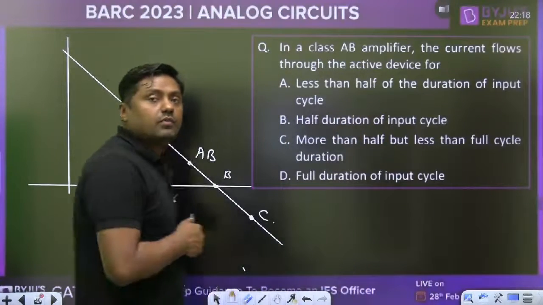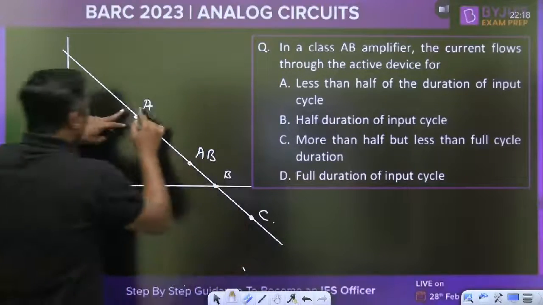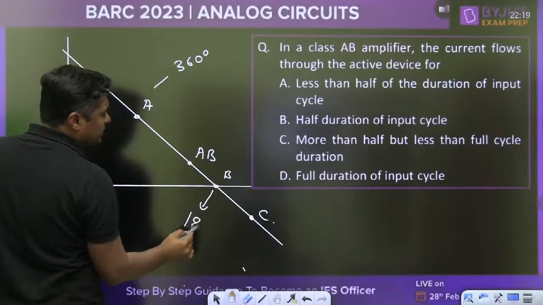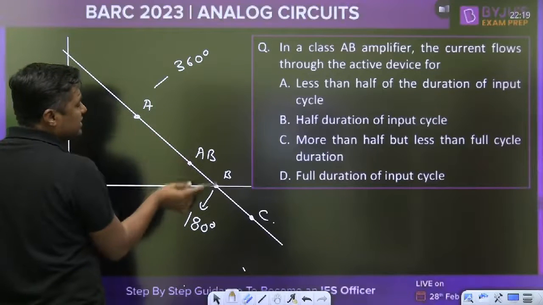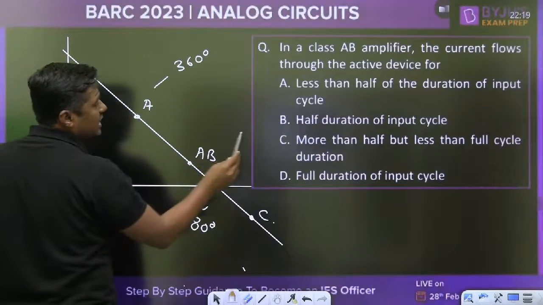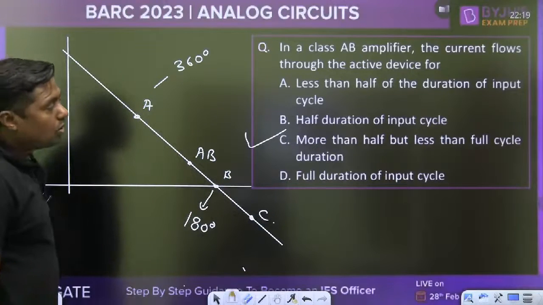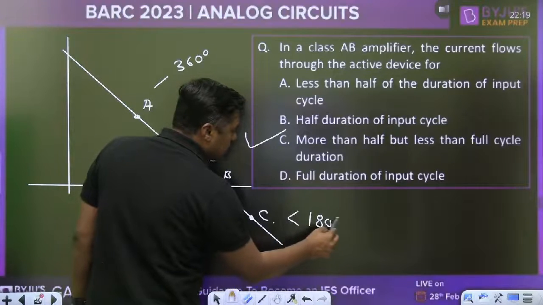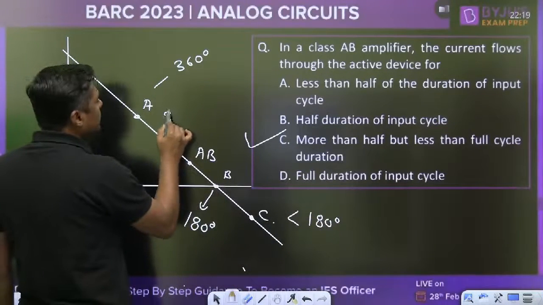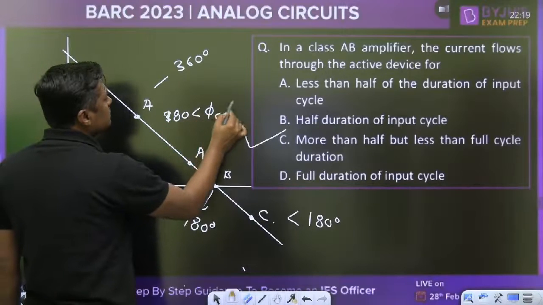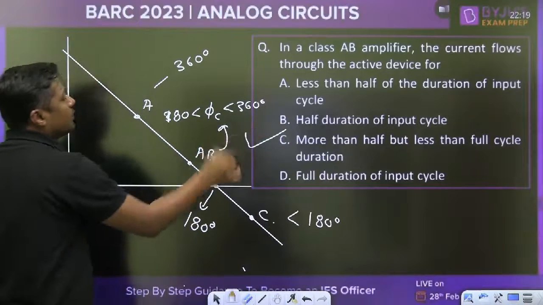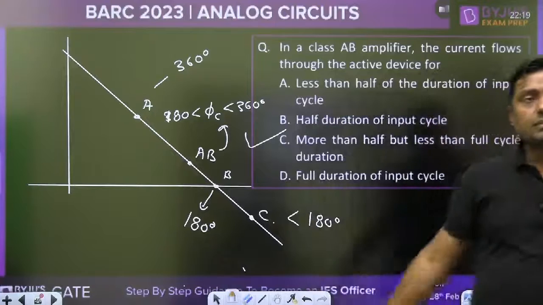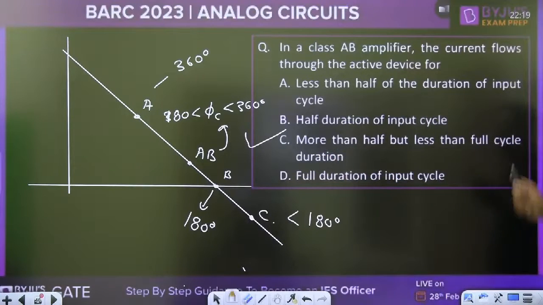Yes, Payas Kumari, Ravi Teja. Okay. For A, angle is what? 360, full cycle. Class B, 180 degree, half cycle. Class AB, between 180 and 360, more than half but less than full. Which answer is correct? C. More than half but less than the full duration. And for class C, less than half, 180 degree. So for class AB, the answer is more than the half but less than the full cycle duration.